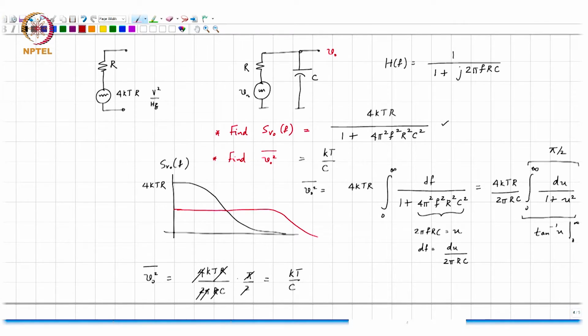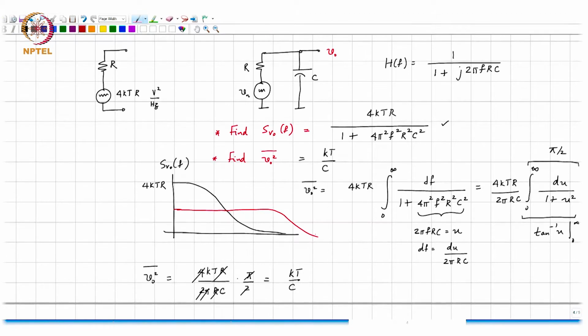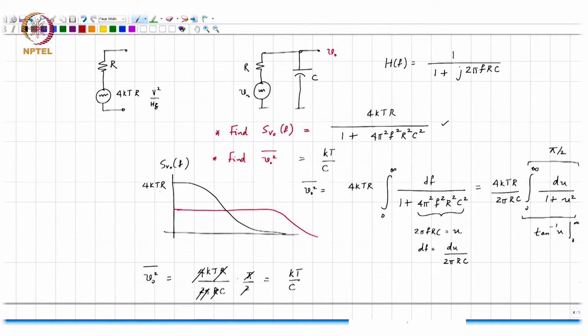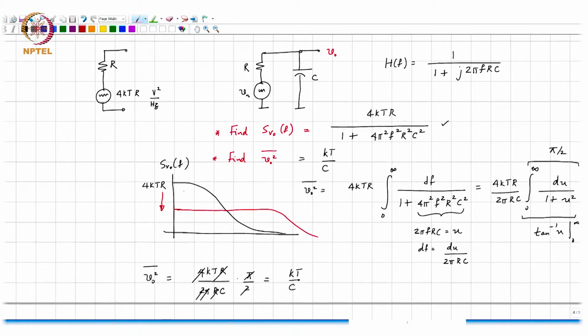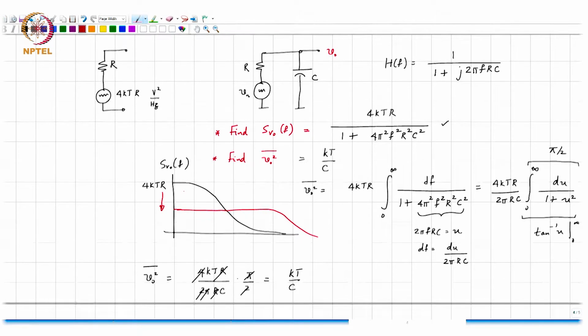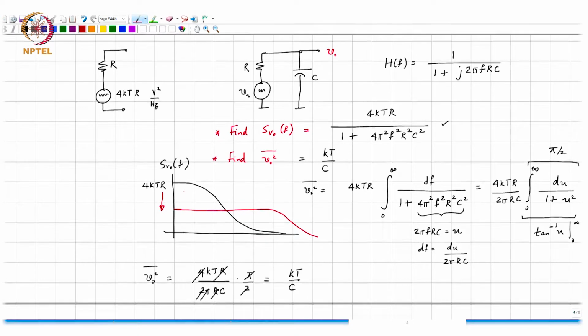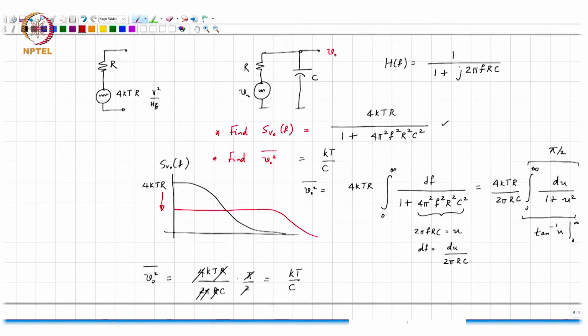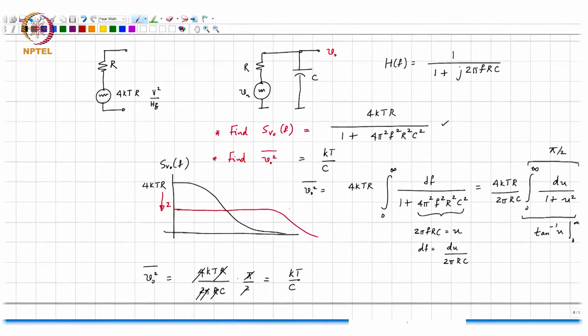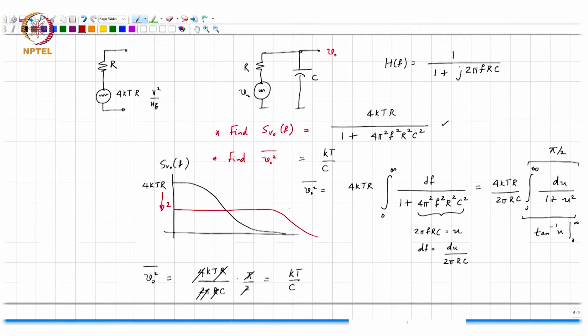Right? The bandwidth has become wider, right? The spectral density has gone down by a factor. Let's say I reduce the resistance by a factor of 2. What has happened to the spectral density of the resistor noise? This has gone down by a factor of 2. But what has happened to the bandwidth? Well, the bandwidth has also gone up by a factor of 2.